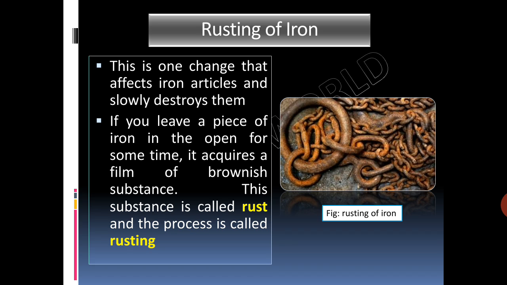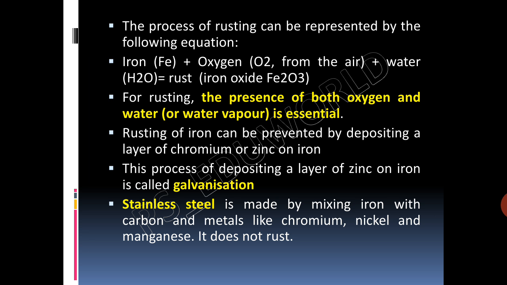In this kind of change, iron articles get affected slowly and get destroyed. Now, iron is used in making bridges, ships, cars, trucks, and many other articles. So, the monetary loss due to rusting is huge. The process of rusting can be represented by the following equation. Iron plus oxygen, which is present in the air, plus water forms rust, which is iron oxide, Fe2O3.